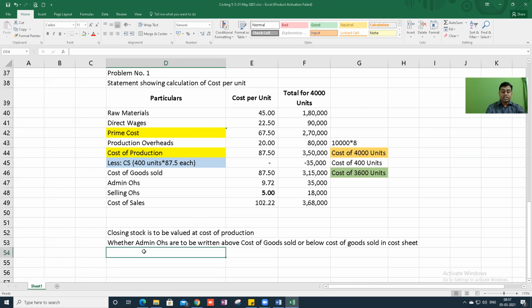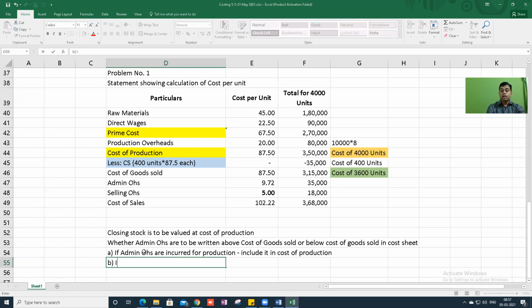So here the answer is A. If admin overheads are incurred for production, include it in cost of production.